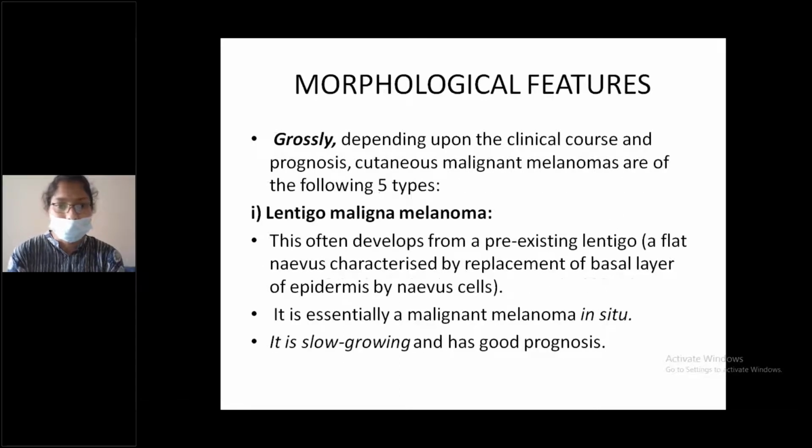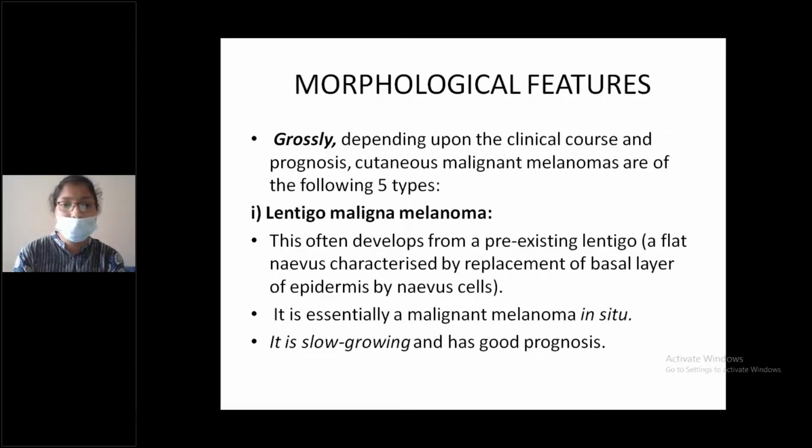What are the morphological features? Grossly, depending upon the clinical course and prognosis, cutaneous malignant melanomas are of the following 5 types. Lentigo maligna melanoma. This often develops from a pre-existing lentigo, that is a flat nevus characterized by replacement of basal layer of epidermis by nevus cells. This lentigo maligna melanoma is essentially a malignant melanoma in situ. It is slow growing and has good prognosis.